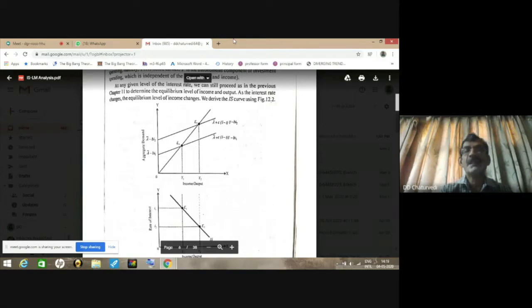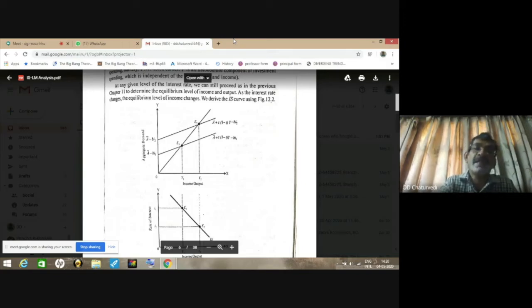Aggregate expenditure or demand is shown by a linear curve starting from the positive y-axis, where the y-intercept is A bar minus bi1. i1 is the rate of interest before change. Now aggregate demand is given by A bar plus c within bracket 1 minus t Y minus bi1.